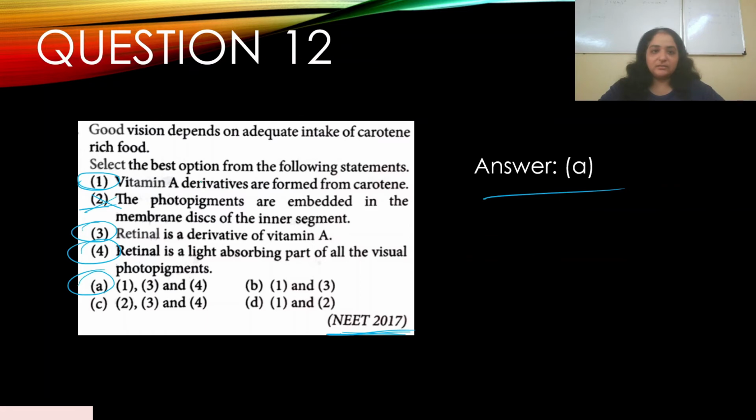We have to select the best option, right? So vitamin A is a derivative form from carotene. Yes, retinal is a derivative of vitamin A. Retinal is a light absorbing part of all the visual photopigments. Okay, and this appeared in 2017. So this clearly means it's important. All right. So 1, 3, and 4 are the correct statement, the best options.